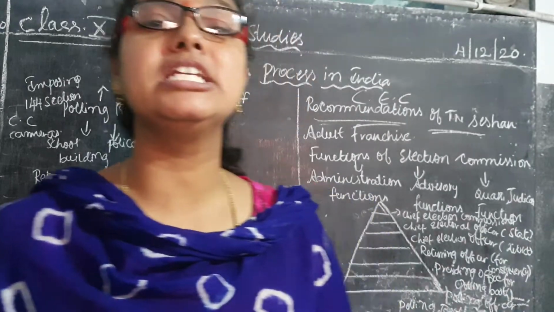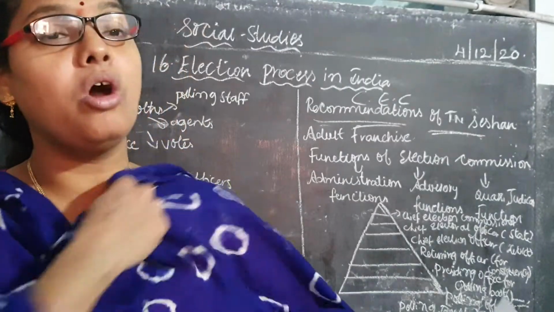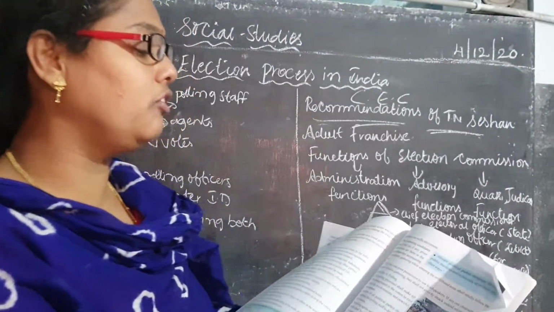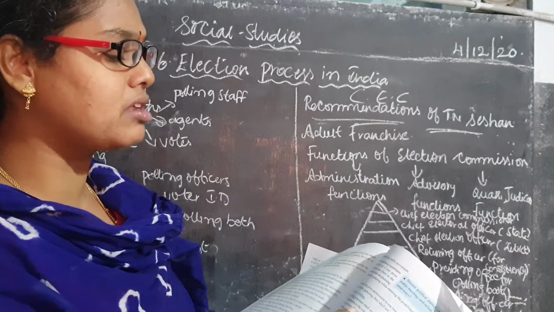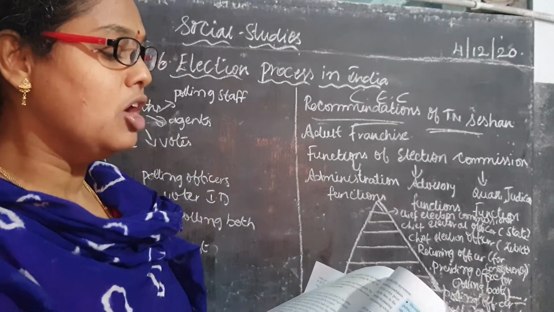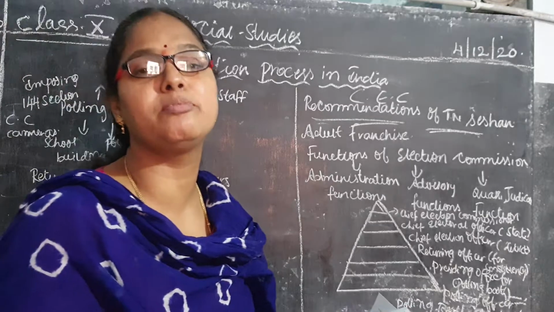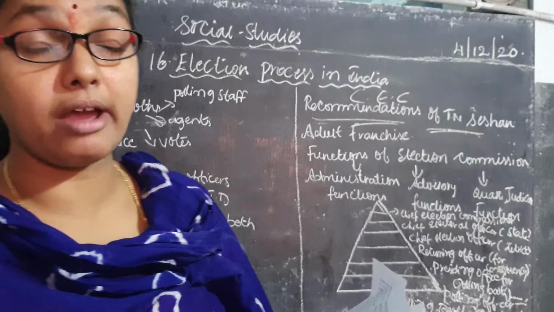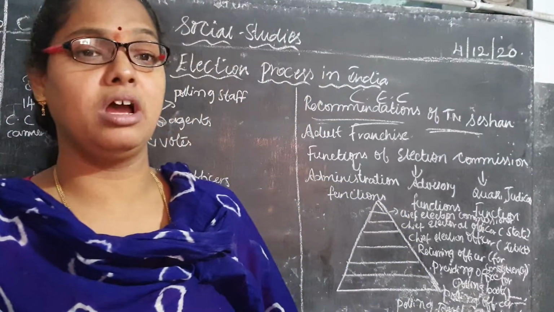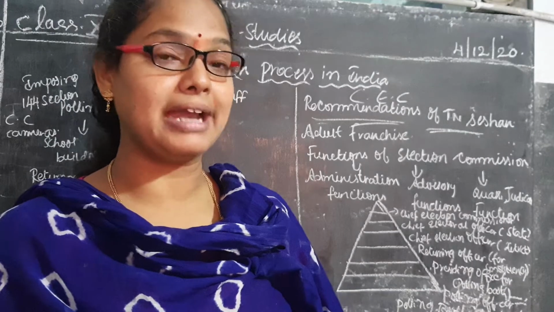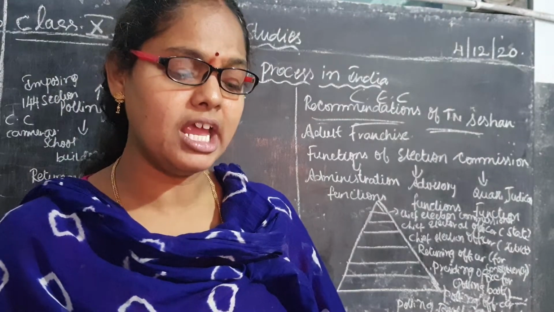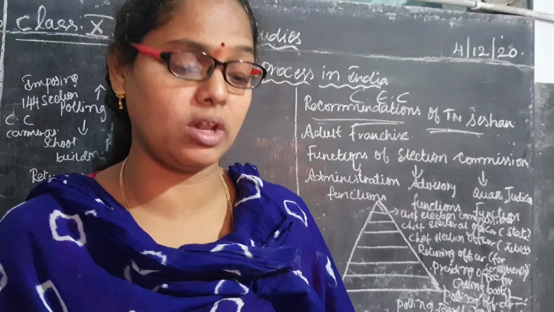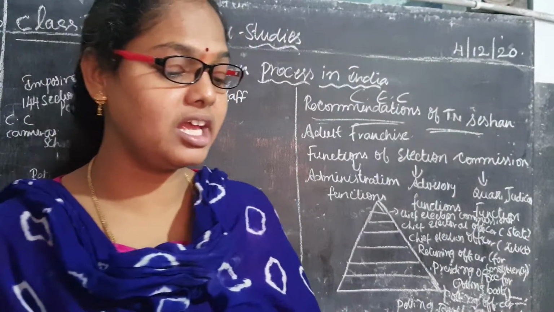Here, first you open page number 237 in your textbook, children. On the day of polling, see how the voters are standing in a queue. The polling personnel shall make all the arrangements for the voters to cast their vote in a democratic and peaceful atmosphere. No one should quarrel during the time of voting. You have to follow the queue when you are voting. Leaders of all political parties should cooperate with the polling staff to discharge their duties.